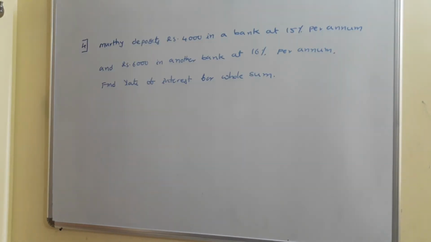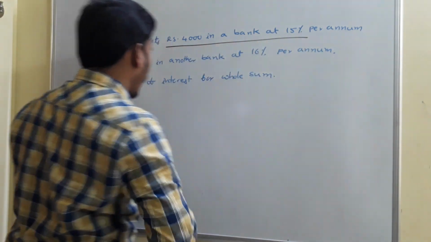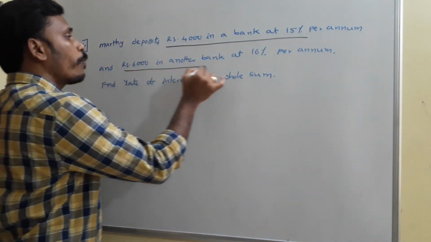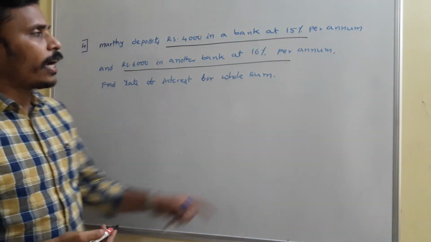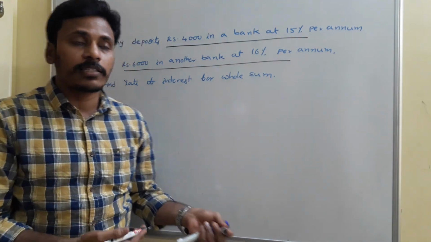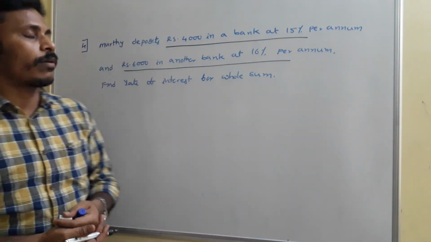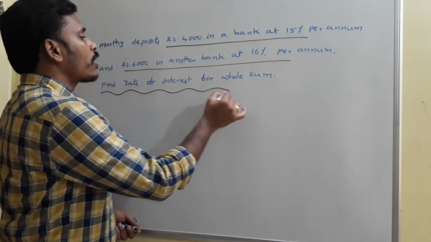Fourth one: a person Murthy deposits 4,000 rupees in a bank at 15% per annum and 6,000 rupees in another bank at 16% per annum. Since the rate of interest is different, he will get different interest from the first bank and the second bank. We need to find the rate of interest on the whole sum.